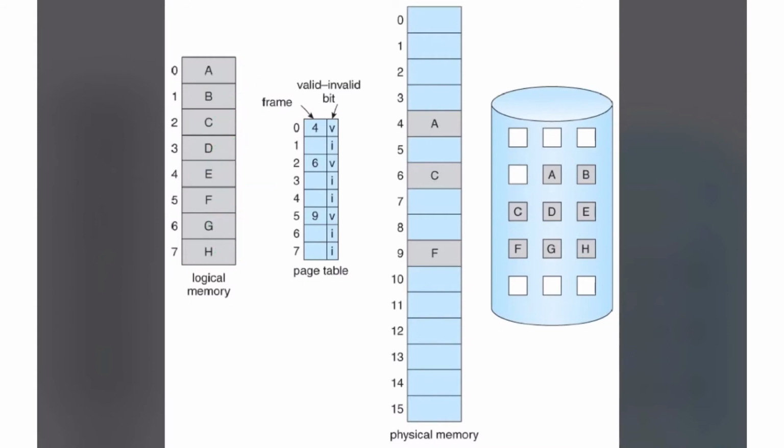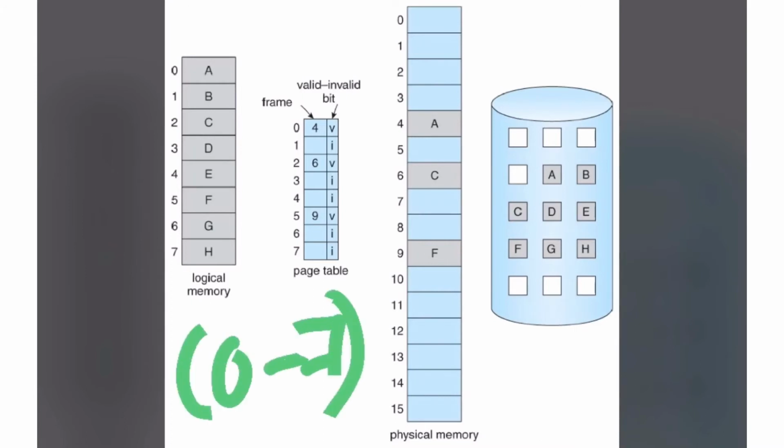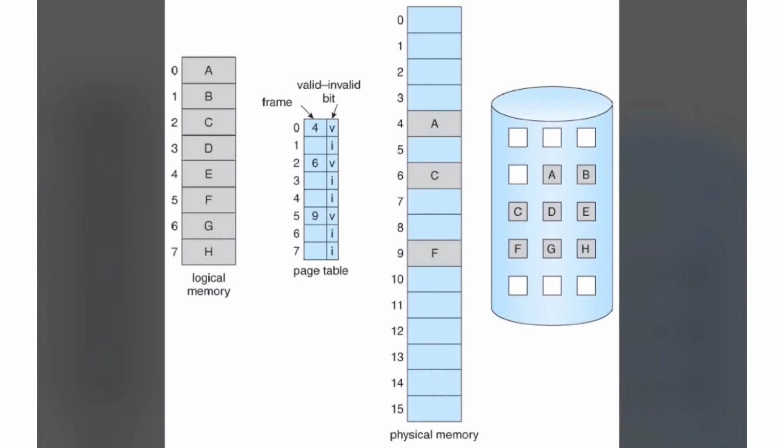All the 8 pages are marked as A to H. Why 8 pages? Because 0 to 7, all the 8 pages are residing in the disk. This is the disk. Page A is residing, B, C, D, E, F, G, H. All the 8 pages are available in the disk.